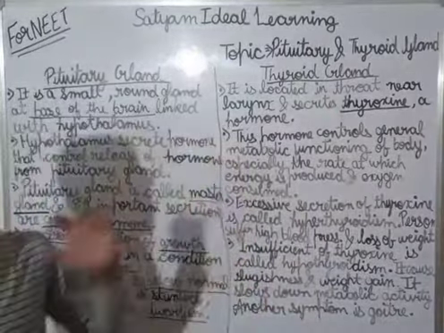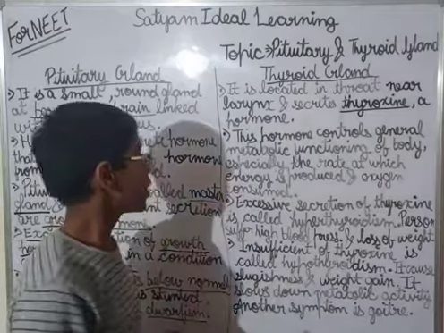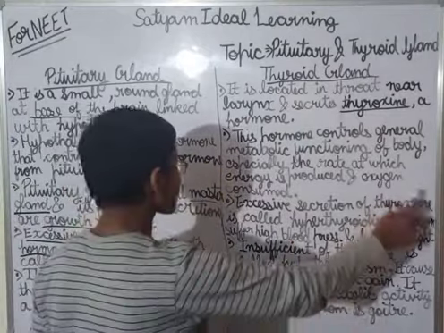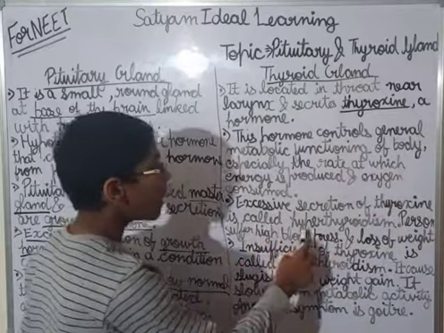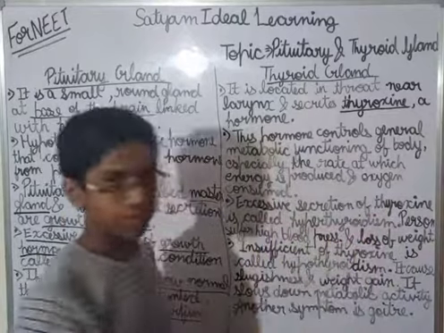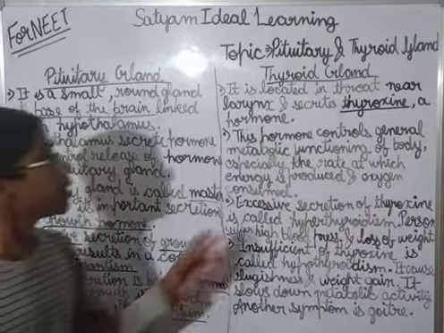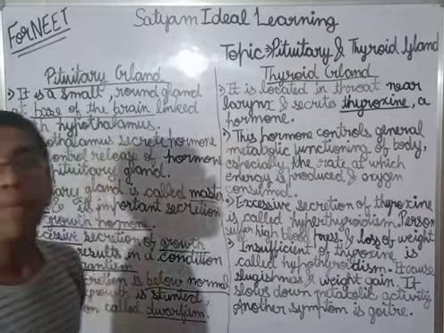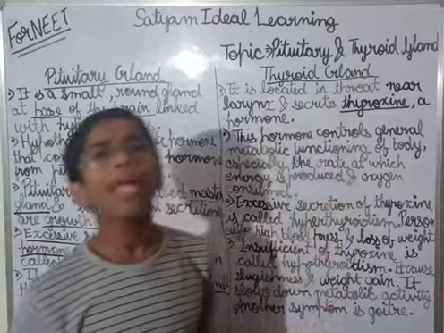It is controlling this thing also. Clear? Now see, excessive secretion of thyroxine is called hyperthyroidism. And one thing is left, that this hormone also helps in the development and growth also.